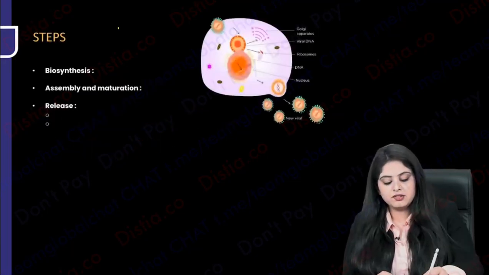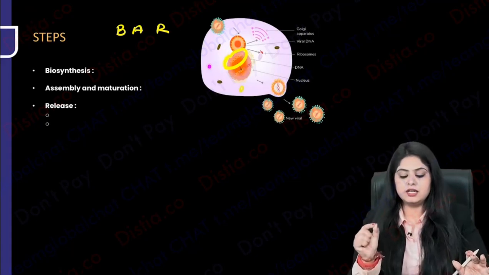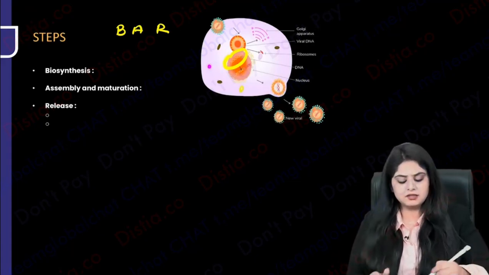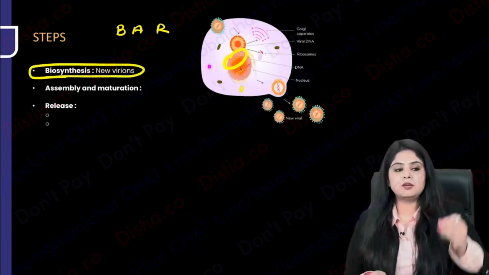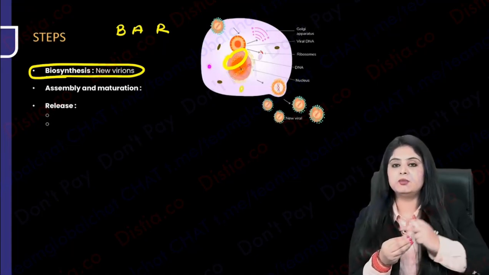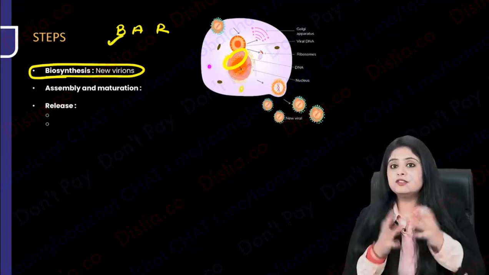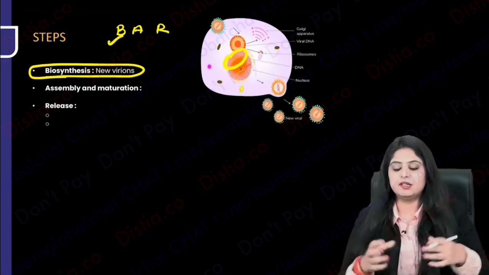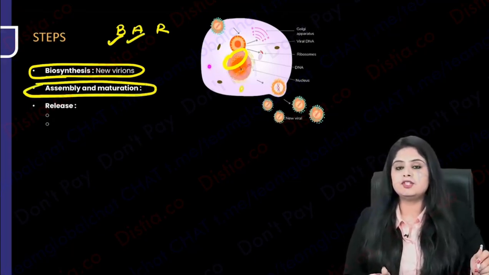Now we come to the bar stool. Now you have got everything done. You got your main thing, the DNA or the RNA. Now start making new virus particles. Now start doing biosynthesis, start making new virions. You start making, once again, from such a DNA, let me make a capsid, let me make a tegument, let me make an envelope. You're making new things. So that is biosynthesis. Once you make new things, you start arranging them. Do assembly. Assembly and maturation. You do assembly and maturation.